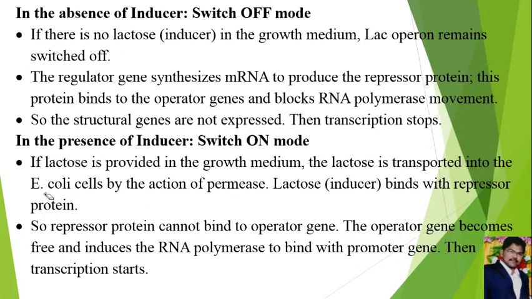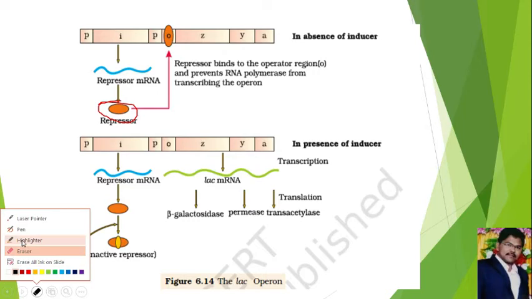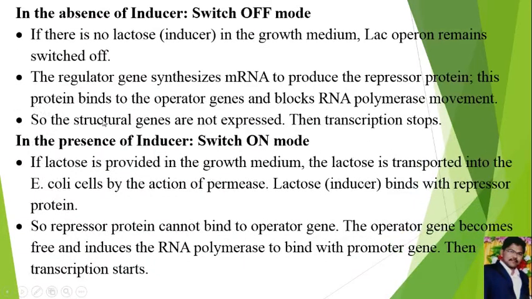In the absence of inducer, that is switch off mode. In the presence of inducer, that is switch on mode. Inducer here means lactose. When the inducer is not there, that is the switch off mechanism. If lactose is not present, then there is no use for the enzymes beta galactosidase, permease and transacetylase.